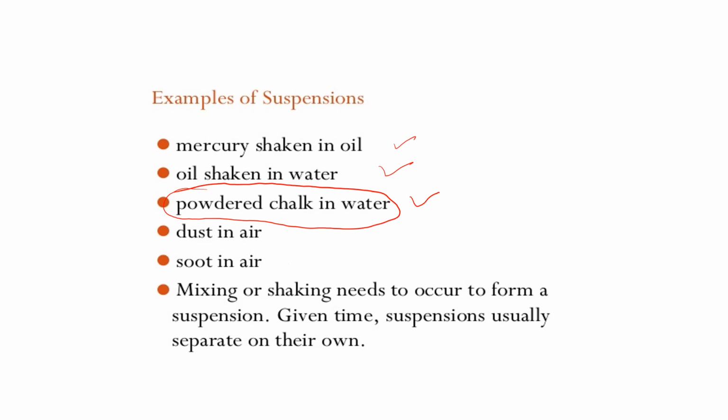soot in air. Mixing or shaking needs to occur to form a suspension. Give time, suspensions usually separate on their own. If you give them time, the bigger particles will settle down. And then you just take the upper part by decantation. This is known as suspension.